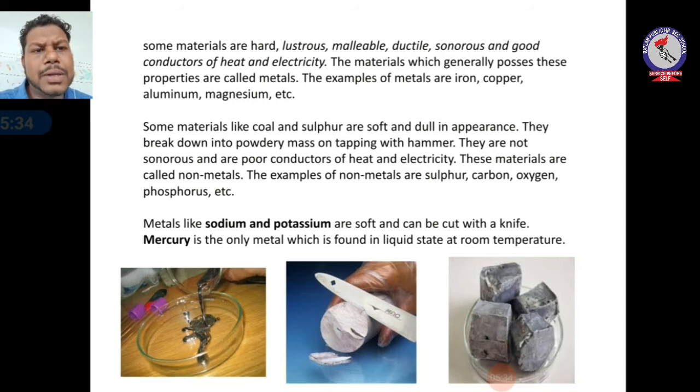Simple examples of non-metals are sulfur, carbon, oxygen, phosphorus. But there is a non-metal which is known as graphite. It is a good conductor of electricity. Graphite is an exceptional case, as it is a good conductor of electricity.